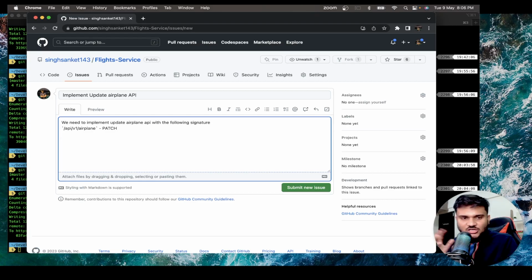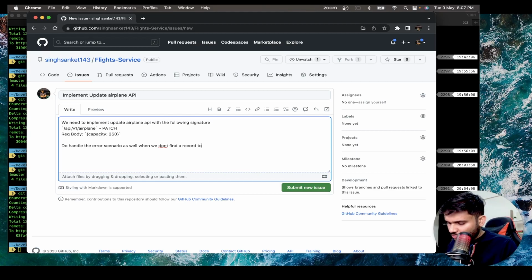We might want to make a partial update to the plane. Maybe let's say we want to increase the capacity of the plane or something. And the request body will actually look like what value you want to update. Let's say capacity with 250, something like this. Okay. And do handle the error scenario as well when we don't find a record to update.